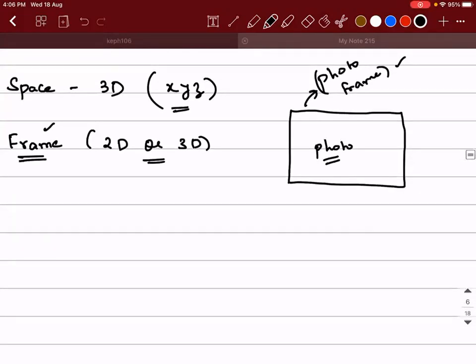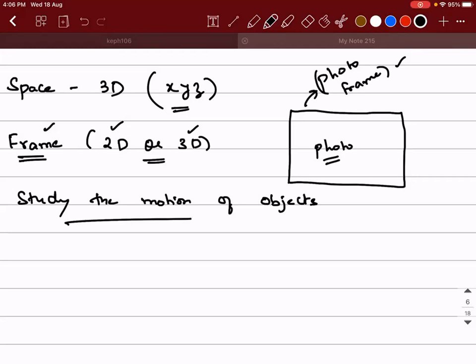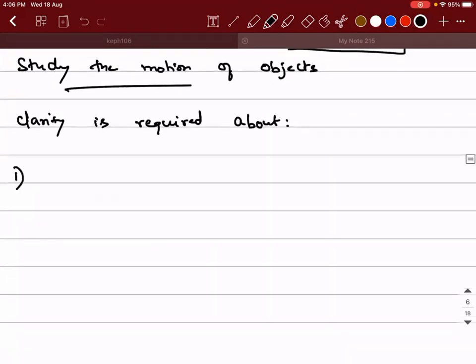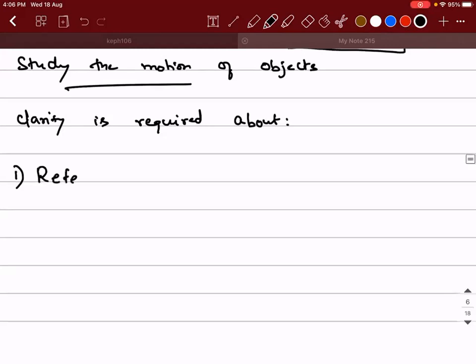In a similar way, if you have to study the motion of objects, then we need to have a clarity of what are all the questions that we need to have a clarity of. Clarity is required based on, can you tell me? So what are all the clarities that we require? First, we need to know from whose point of view we are referring the object? That's right. Or we say there is something called as reference point.